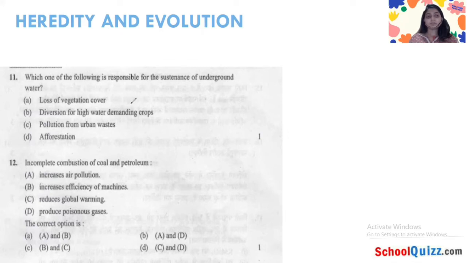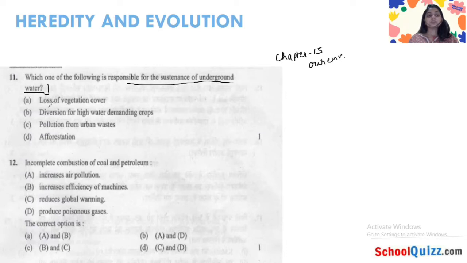So the first question we have is: which one of the following is responsible for the sustenance of underground water? We have discussed chapter 15, our environment, so this topic is related somewhere to that chapter.